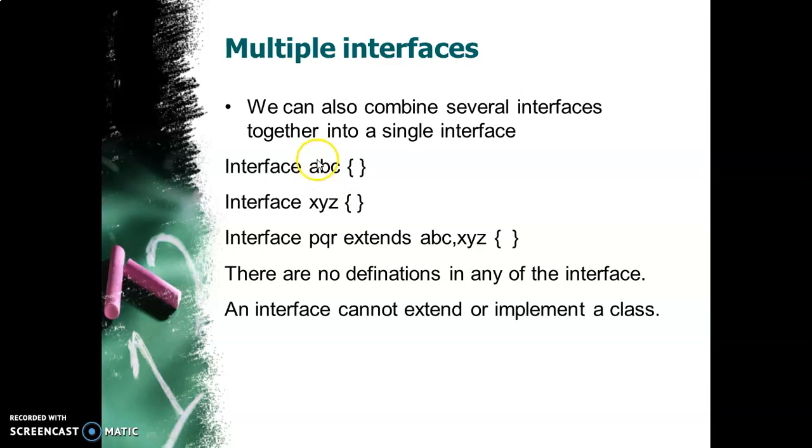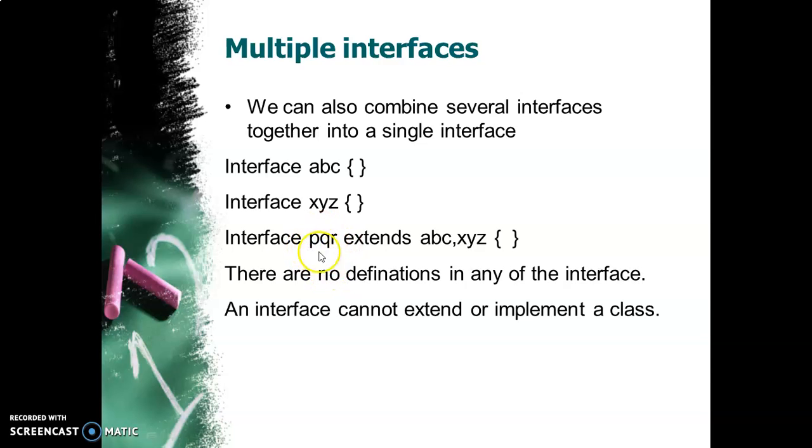For example, ABC is one interface, XYZ is another interface, and now this PQR interface wishes to extend XYZ and ABC. That is possible. So interface PQR extends ABC, XYZ, and then the body of the interface. So this is the definition of the interface. Now I have not written anything inside the opening and closing braces, so they are empty, but you can write different methods.